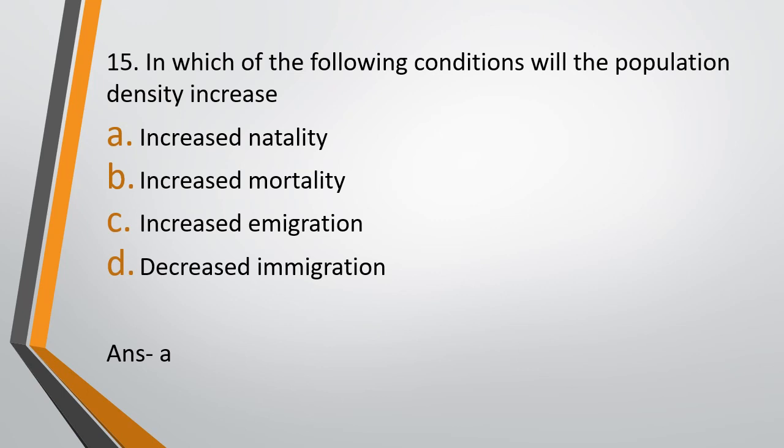With decreased immigration, fewer new organisms are moving into the area, so the population will decrease. With increased emigration, as more organisms move out, the population density will decrease. With increased mortality, as more and more organisms die, the population density will decrease. So the correct answer is option A, increased natality. With the increased number of newborns, the population density is going to increase.